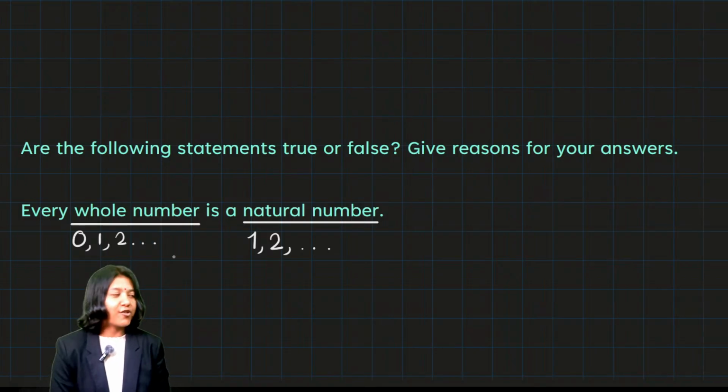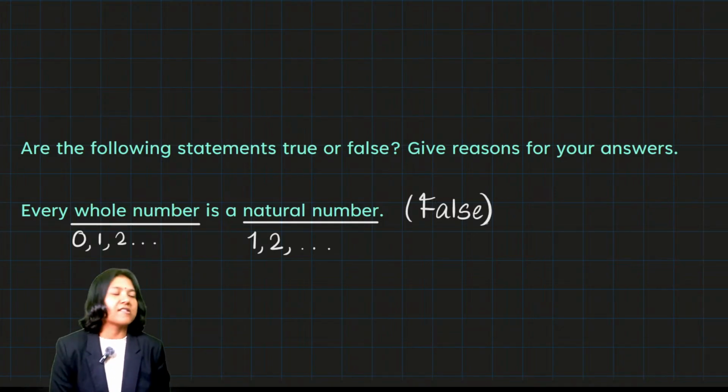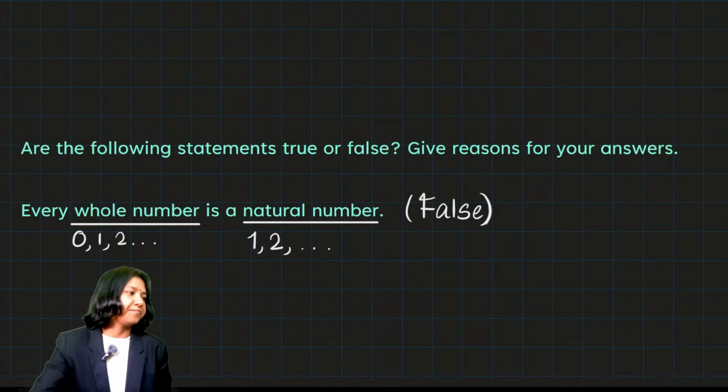It is definitely a wrong statement, because every whole number is not a natural number. Every other whole number except for 0 is natural. 0 is an additional member when it comes to whole numbers. So it is not true to say that every whole number is a natural number. The answer is false, and to justify it you will say that 0 is a whole number which is not a natural number. That is how you would justify your answer.